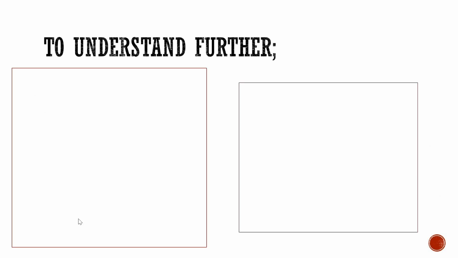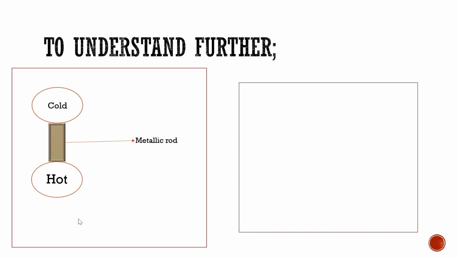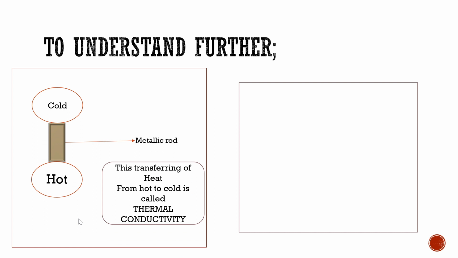So to understand further, consider a hot object and a cold object. Now, if we connect these two using a metallic rod, heat will transfer from the hot object to the cold object. This transferring of heat from hot to cold object is called thermal conductivity. Let me repeat. This transferring of heat, or heat conduction, through the metallic rod from the hot object to the cold object is called thermal conductivity.